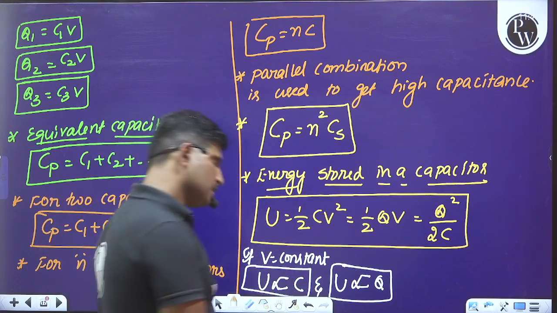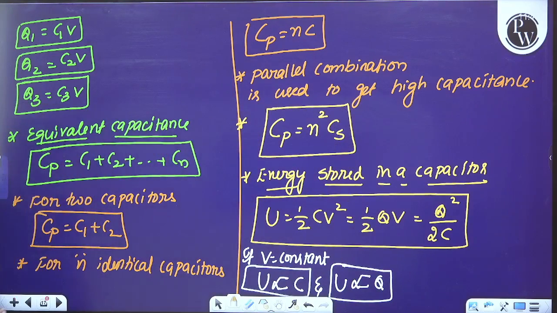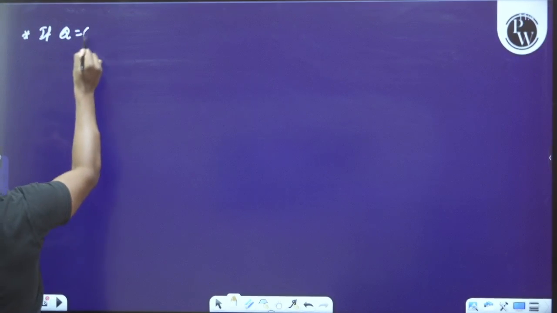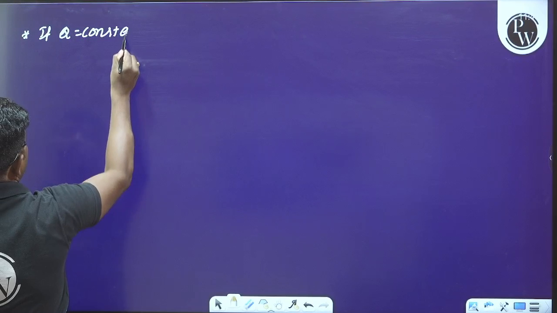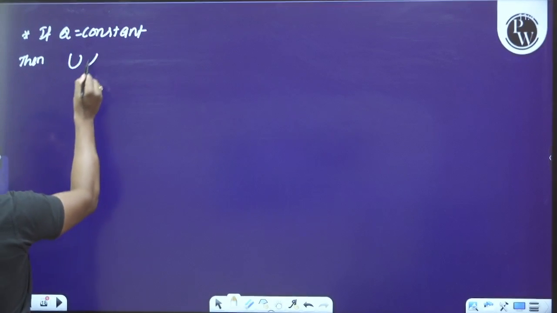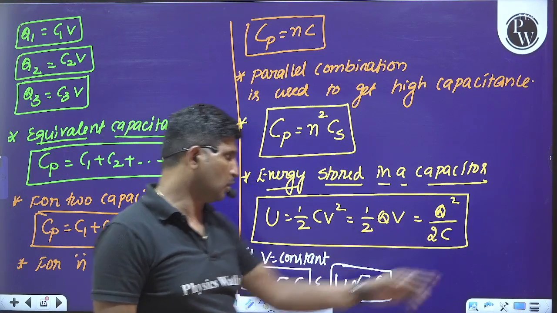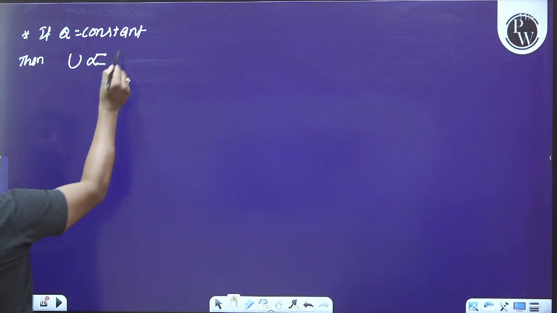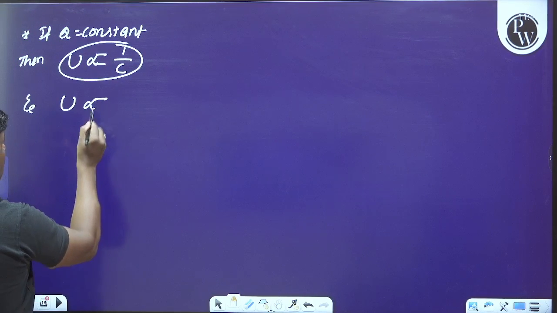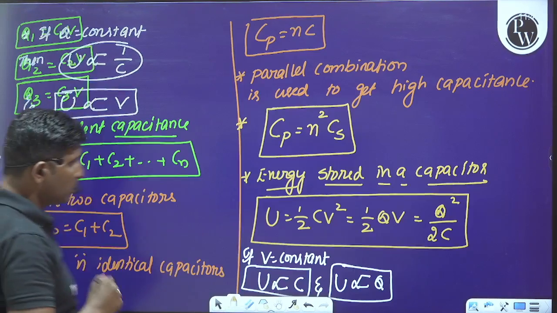Similarly, in the second case, if the charge remains constant, then potential energy is inversely proportional to capacitance, and directly proportional to the potential difference between the two plates.